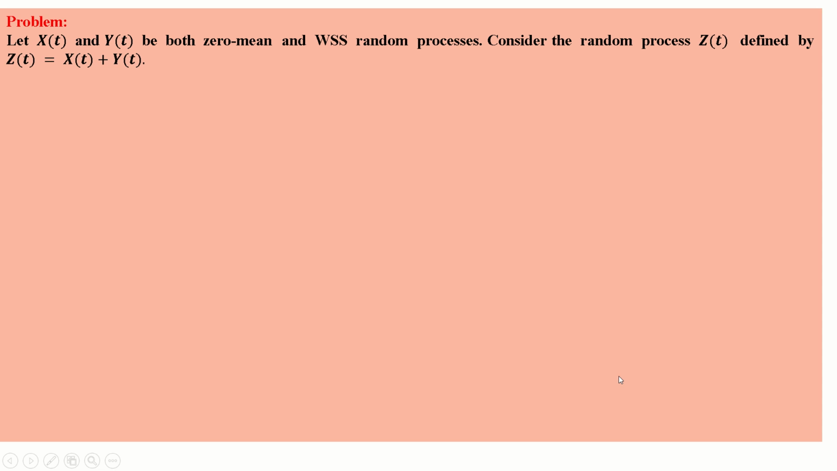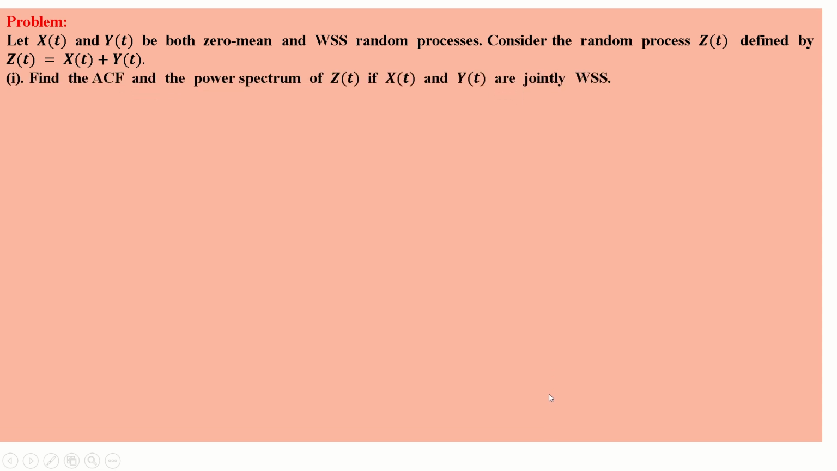Next problem. Let x of t and y of t both have zero mean, and w is a random process. X of t and y of t have mean 0 and both are WSS processes. Consider the random process z of t defined by z of t is equal to x of t plus y of t. First one, find the autocorrelation function and the power spectrum of z of t if x of t and y of t are jointly WSS.